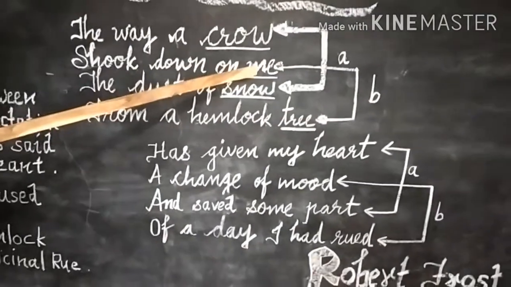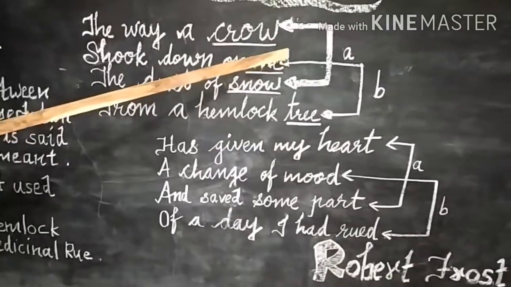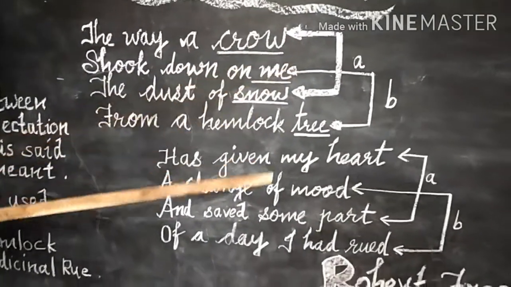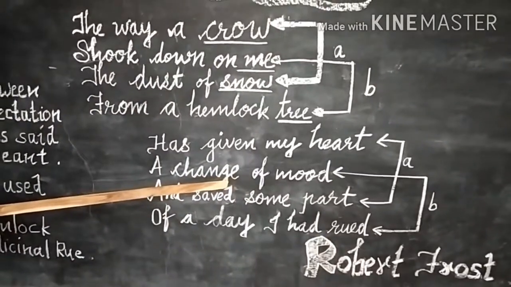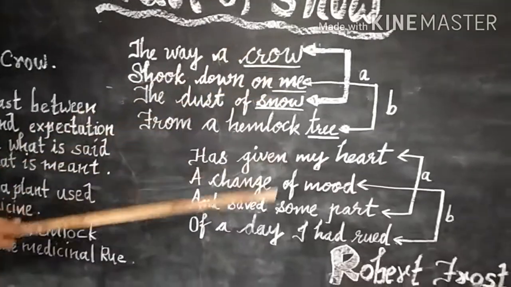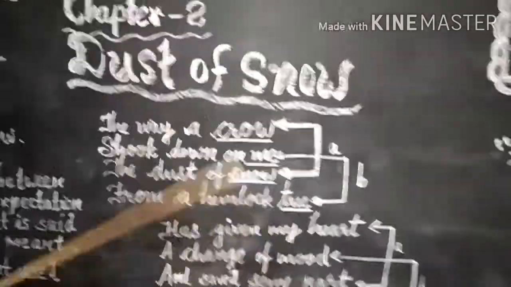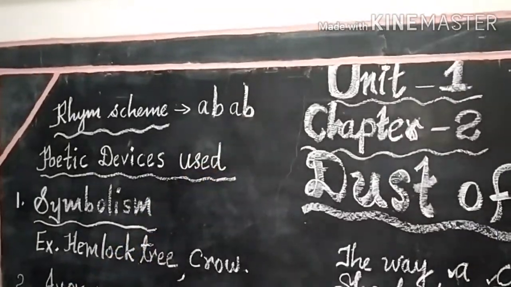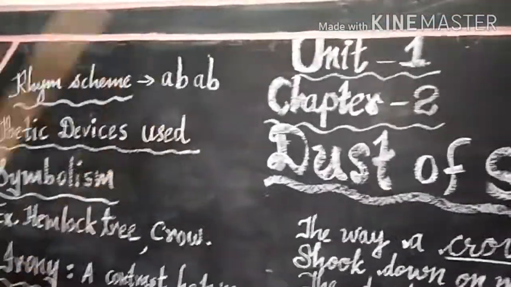Since me is a new word, we give B after A as the rhyme scheme. The same thing is followed in the second stanza also. Therefore, the entire poem has the rhyme scheme A, B, A, B. I hope all of you understood about this rhyme scheme.